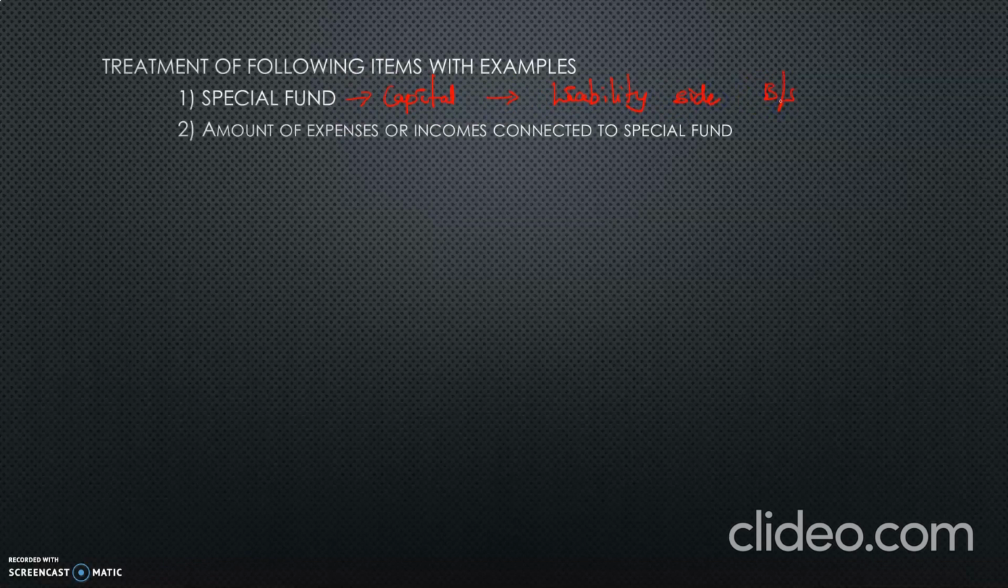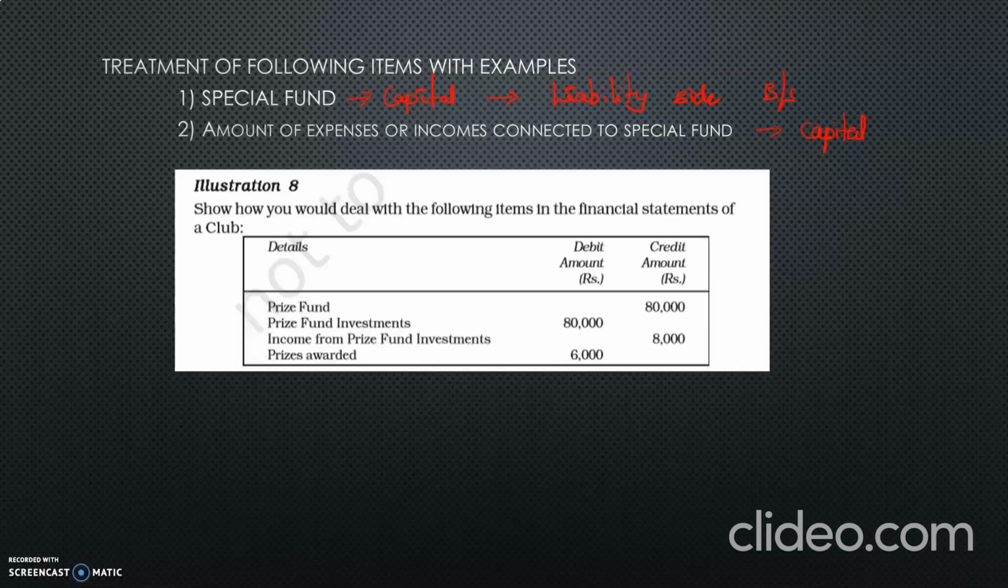Amount of expenses or incomes connected to special fund is also considered a capital item. It is not an ordinary expense or income. If it is an ordinary expense or income, it will be a revenue item and it is entered in the income and expenditure account. But expenses or income connected to special fund is a capital item entered in the balance sheet. So how are we treating this in the balance sheet? Let us see one example.